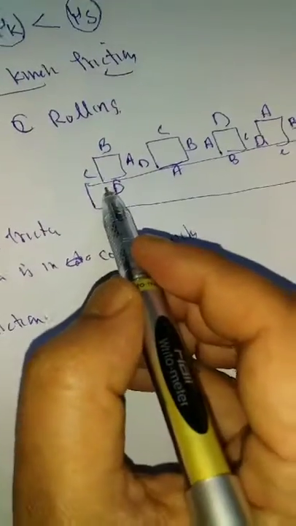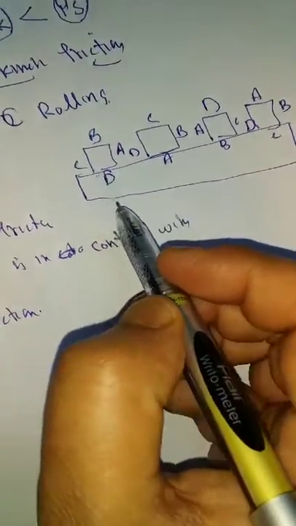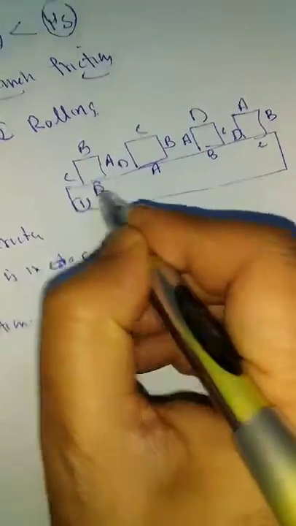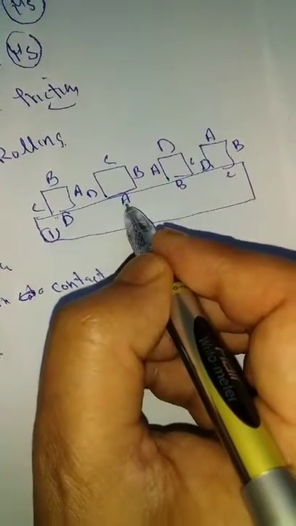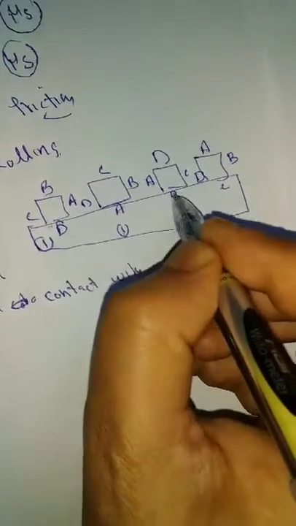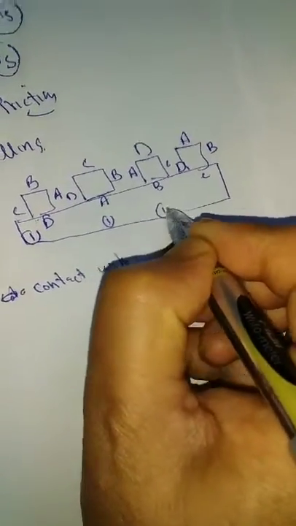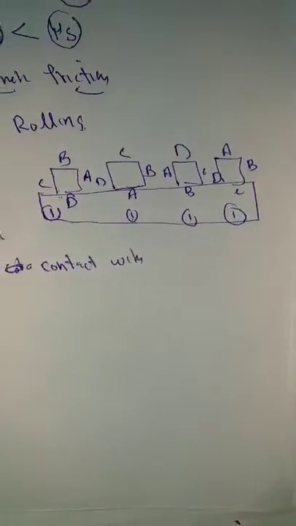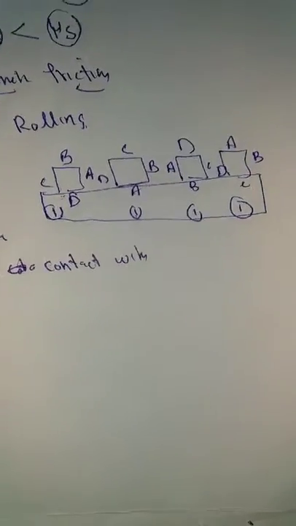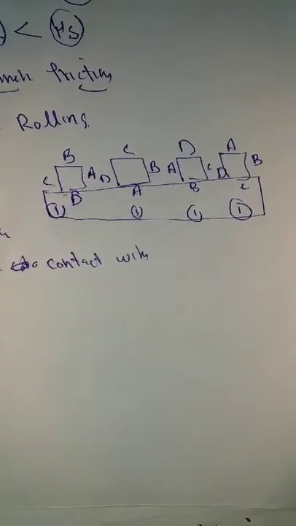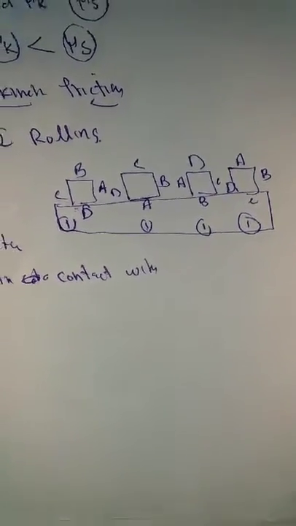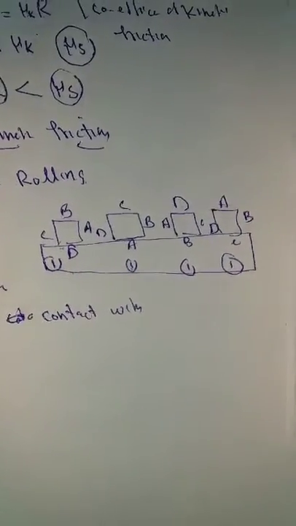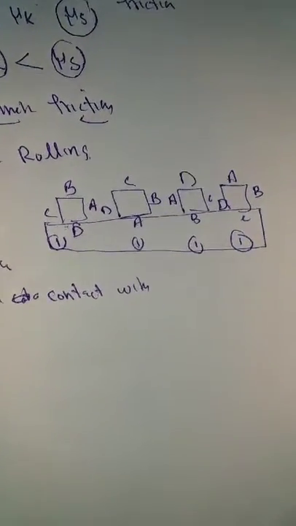If we look towards this, surface D is in contact with body 1. Here surface A is in contact with body 1. Here surface B is in contact with body 1. Here surface C is in contact with body 1. If such a position arises, this type of friction is called rolling friction. In rolling friction the surface in contact with body 1 will keep on changing.